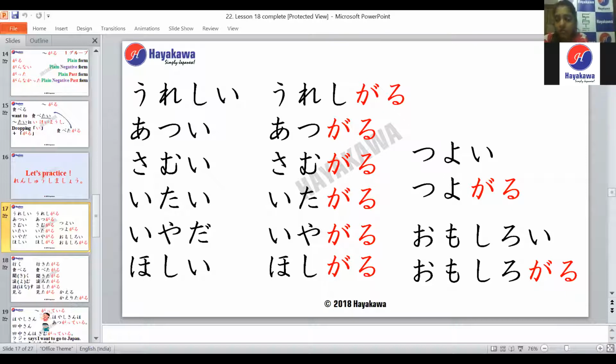Iyada, Iyagaru. Hoshi, Hoshigaru. Syoi, Syogaru. Omoshiroi, Omoshirogaru.